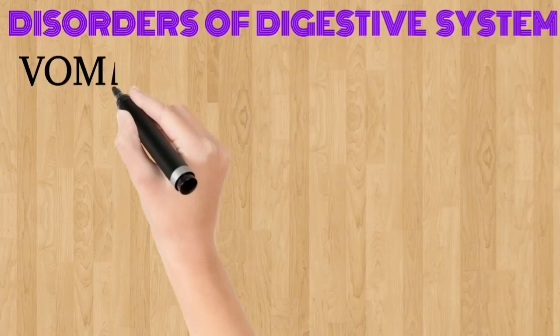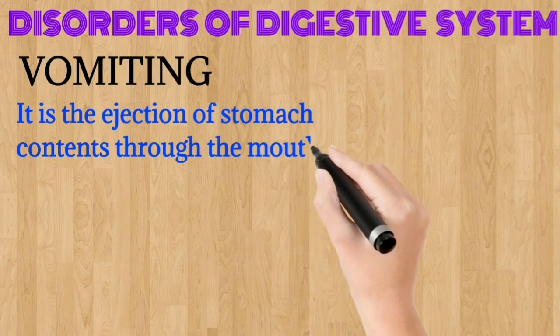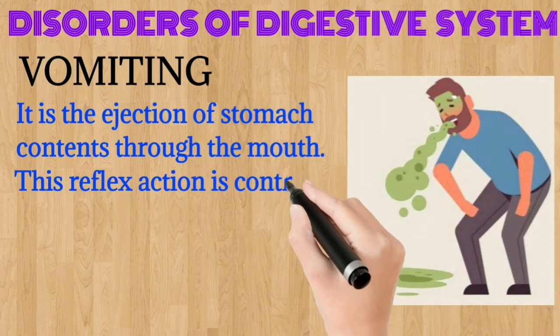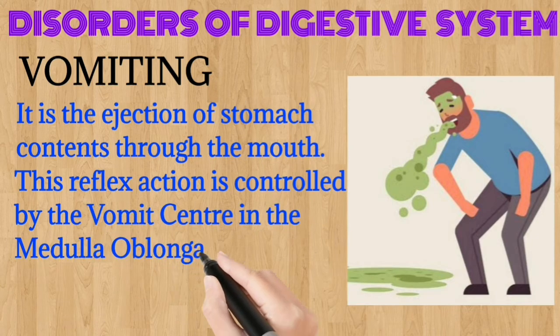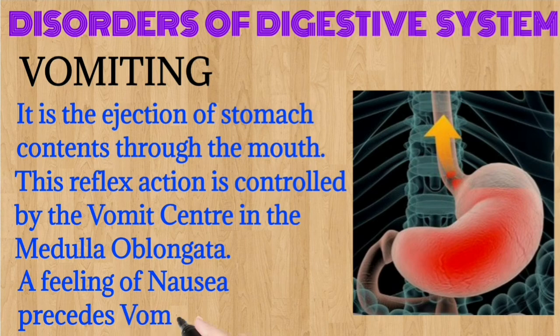Now we will see the next disorder, that is vomiting. Vomiting is the ejection of stomach content through the mouth. This reflex action is controlled by the vomit center in the medulla oblongata. A feeling of nausea precedes vomiting.